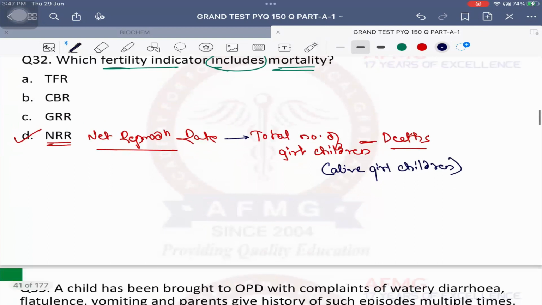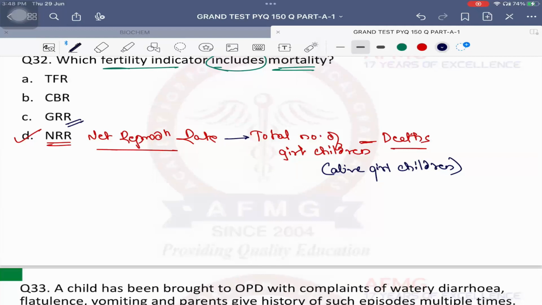So I'll tell you the definition. Net reproduction rate is the total number of girl children born to a female in her entire reproductive lifespan, taking the mortality or deaths into consideration. That means the number of girls who are alive is her net reproduction rate. If I say total number of girl children without subtracting the mortality, that will be called GRR, gross reproduction rate.